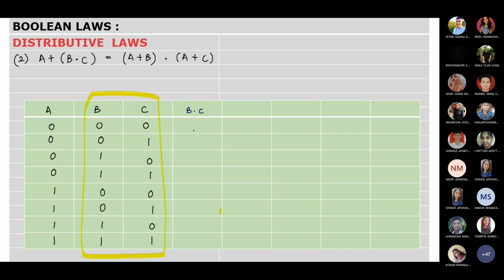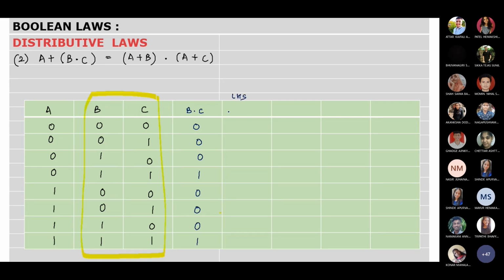So dot operation means AND gate. AND gate means when any one of the input is low, output will be low. If all the inputs are high, output will be high. So accordingly solve: 0, 0, 0, 1, 0, 0, 0, 1.